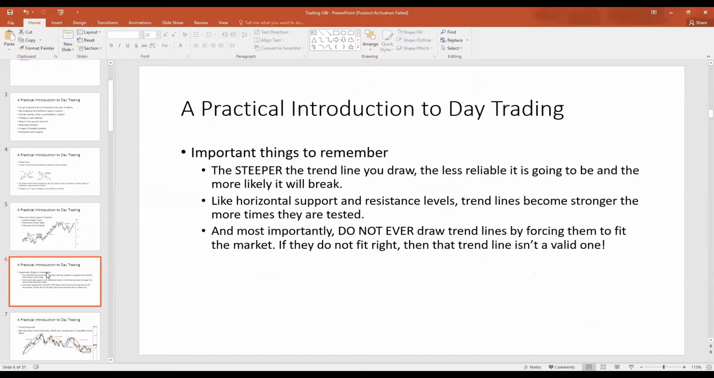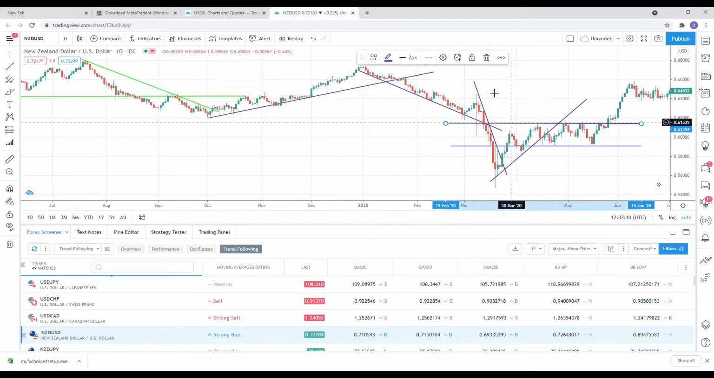Now, these are important things to remember. The steeper you draw the trend line, the less reliable it is, in the sense that it suggests that at some point in the near future, the trend will break. We could see that in the previous example. We see a steep trend line here. What happened? The price of the asset broke the trend line. We see a new trend forming.